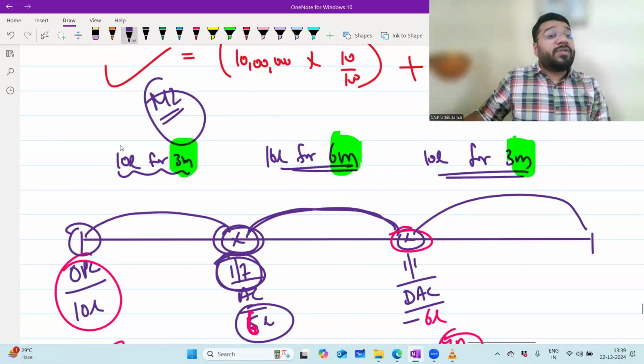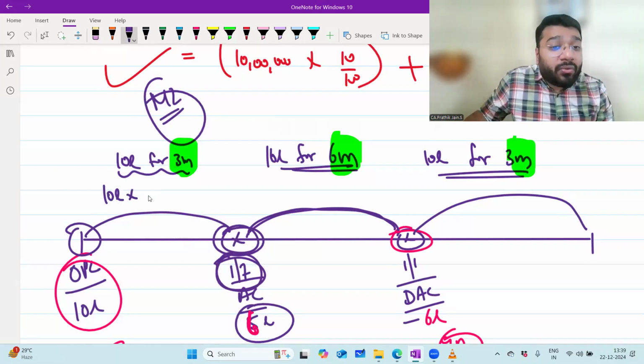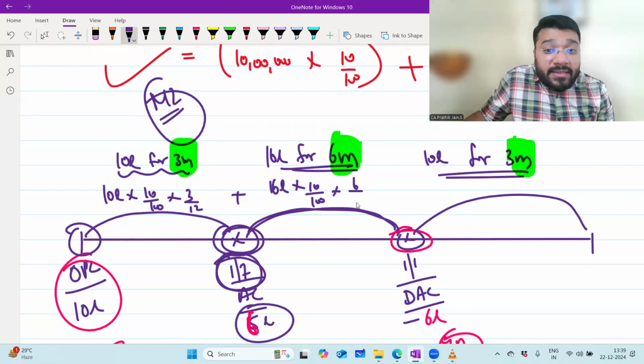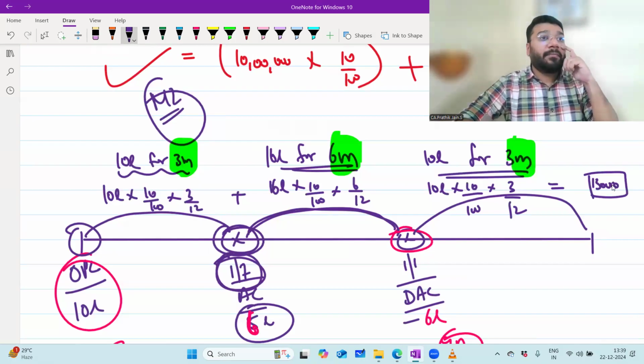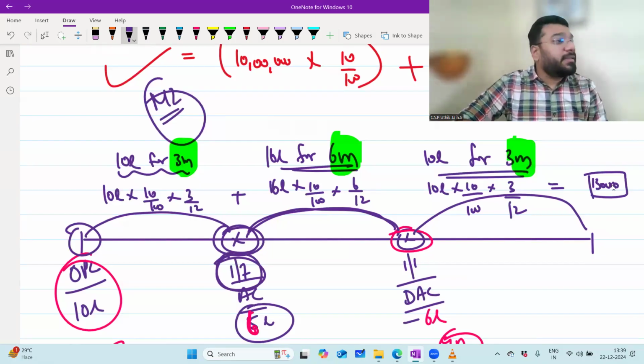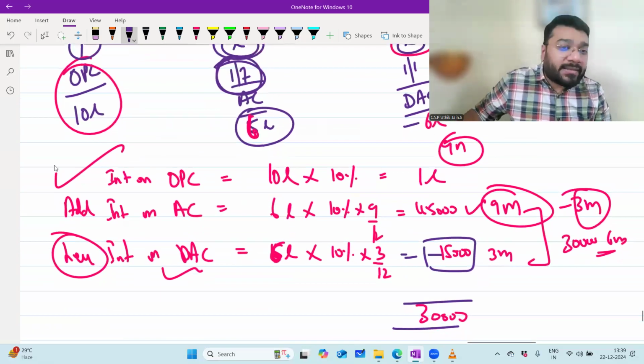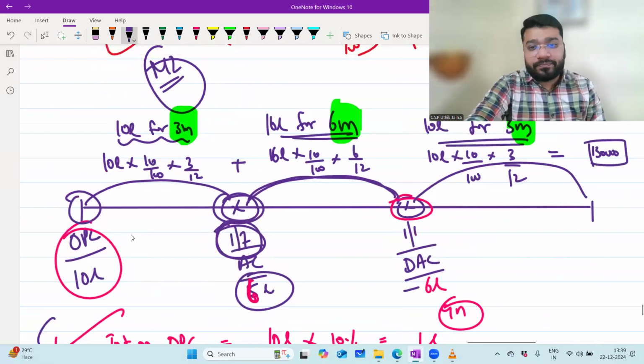Yes, sir. So what is the calculation now? 10 lakh into 10 by 100 into 3 by 12 plus 16 lakh into 10 by 100 into 6 by 12, plus 10 lakh into 10 by 100 into 3 by 12. You will get one interest which is 1,30,000 rupees. If you want, you can calculate and see. So either you can do event to event or you can do like this also. Both are acceptable. Whichever you are comfortable, you can follow.